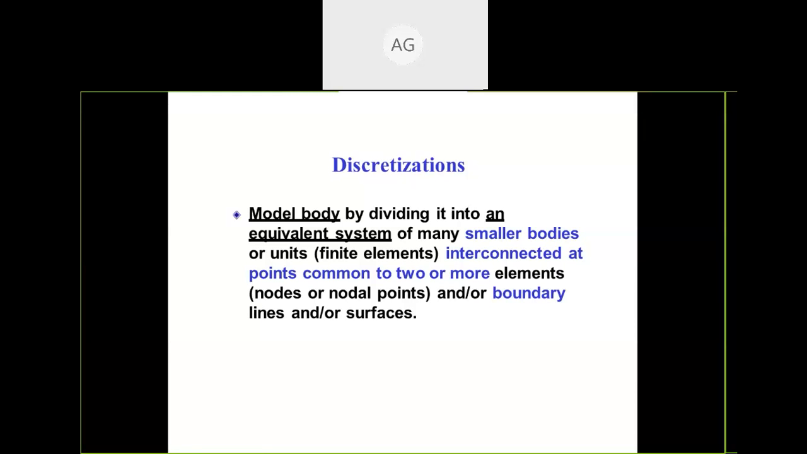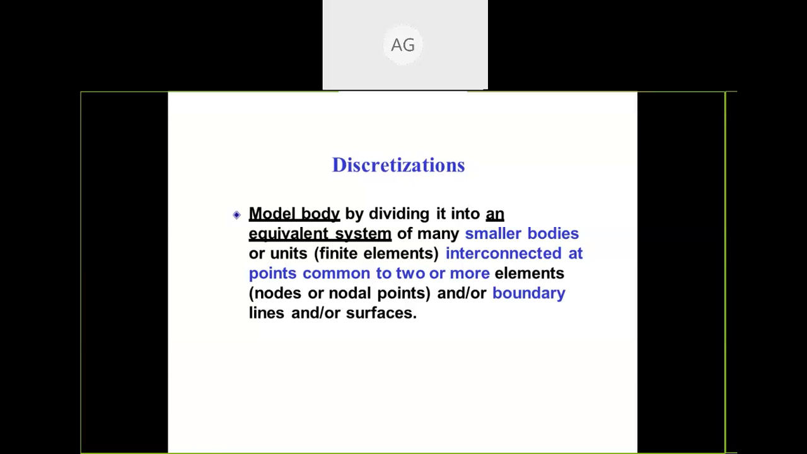So what is discretization? Discretization means modeling the body by dividing it into an equivalent system. Equivalent system means we take the complete body as one part. We make it a small component and we make it equivalent. If we study a very small component, and the body is equivalent to that, then calculation becomes so easy. So we analyze only one component, and all the body is considered equivalent to that component. For many smaller bodies or units, finite elements are interconnected at a point, a common point to two or more elements,